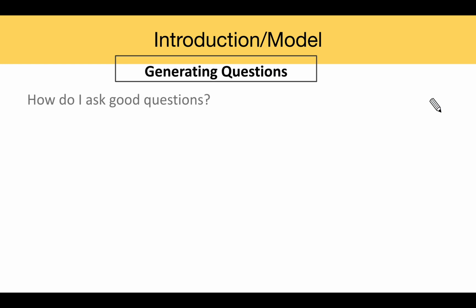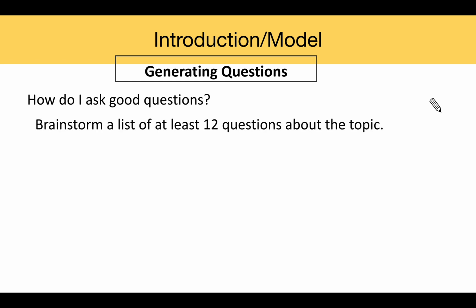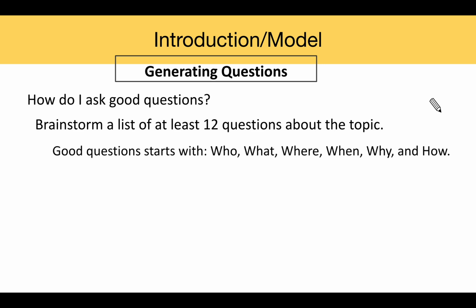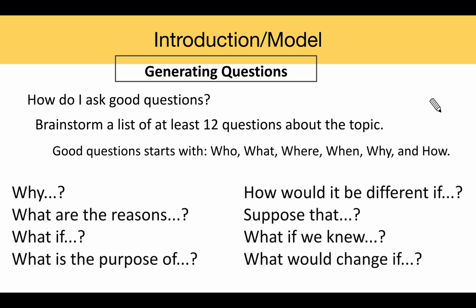Generating questions. How do I ask good questions? Brainstorm a list of at least 12 questions about the topic. Good questions start with who, what, where, when, why, and how. Some of these question starts here can help you really generate some thought-provoking questions.